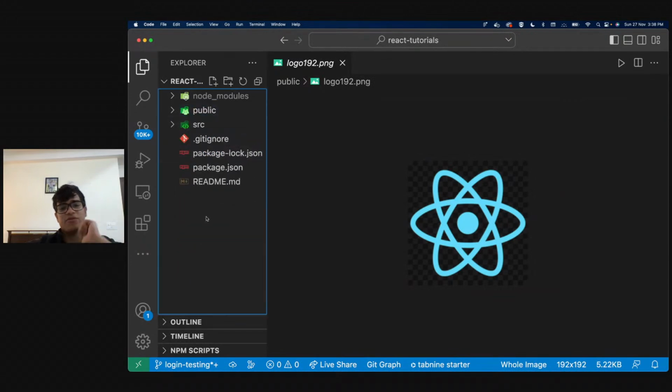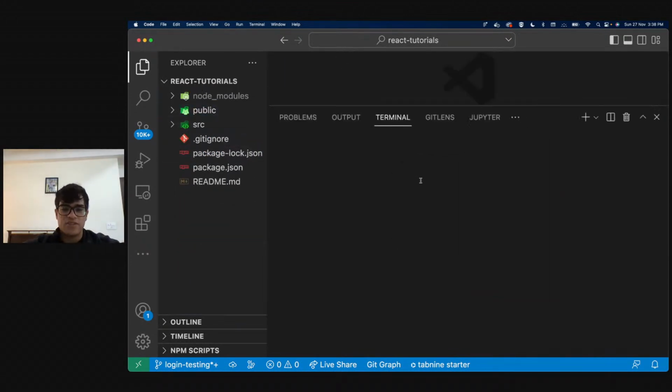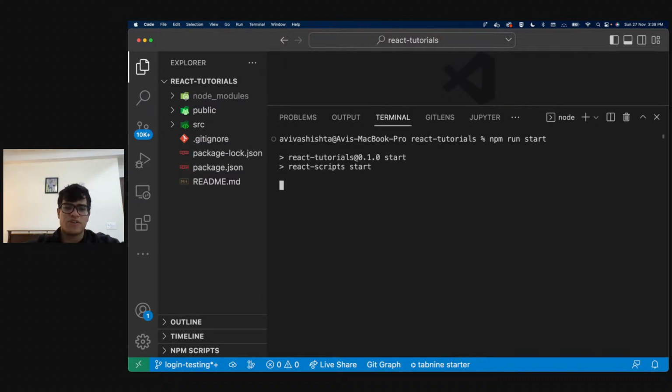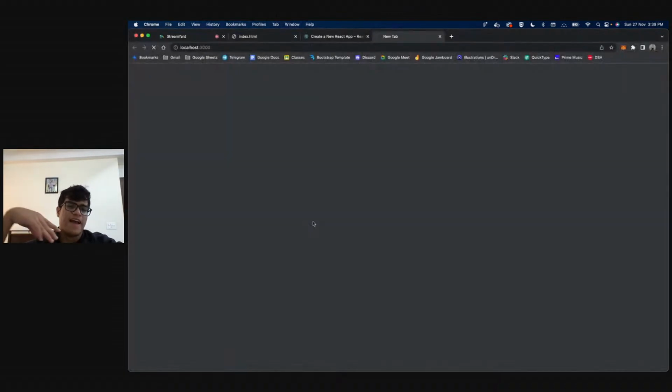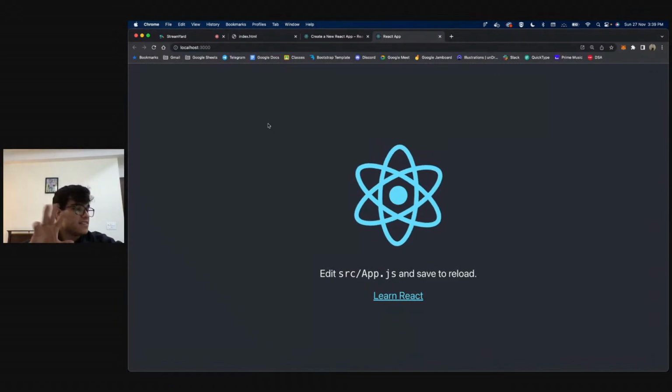And oh, actually, before I start explaining this code, we should see how to run this project, right? So if I want to run this project, all I have to do is run this command called npm run start, or npm start. That's also going to be fine. What this is going to do is start your localhost server and it will automatically open localhost 3000. So this is the port where our React project will be running. And this is what we see.